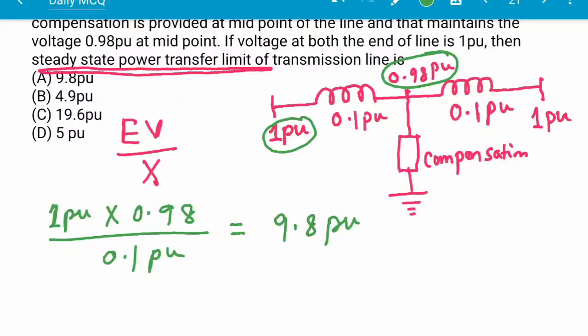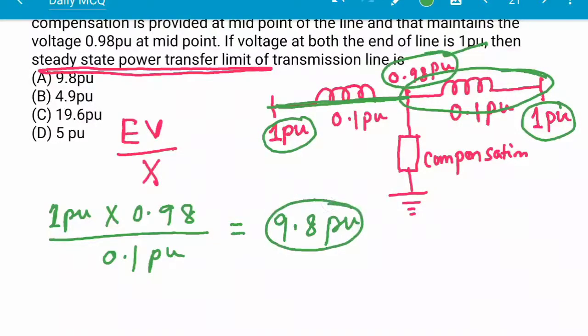This is for this part, and of course for this other part also this will be 9.8 per unit, because this is also 1 and this is 0.98. This is considered the resultant steady state power transfer limit of the total line, and here the answer will be A.